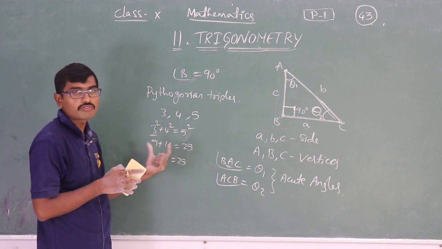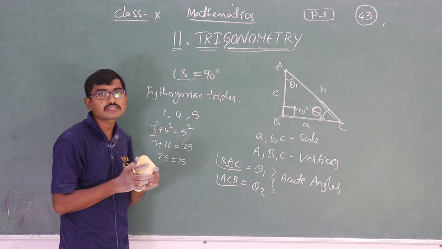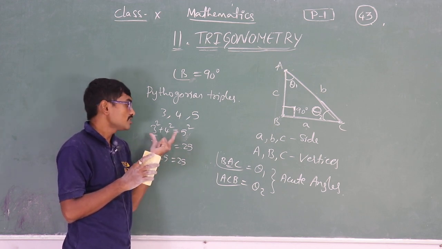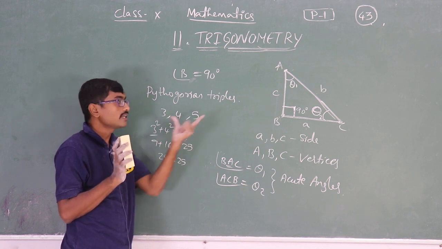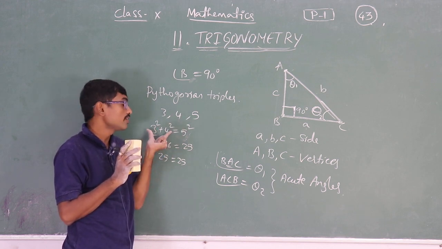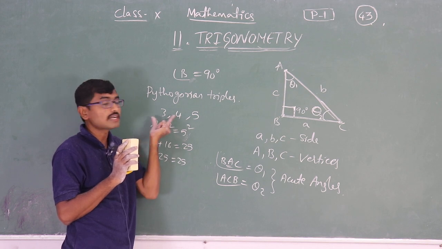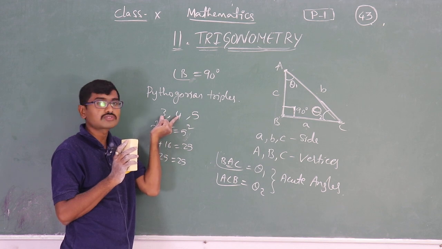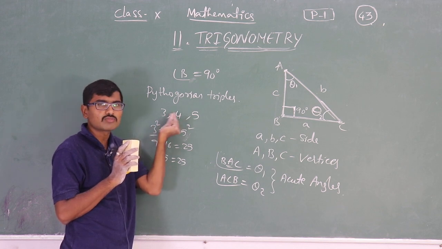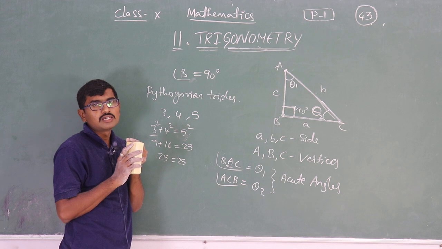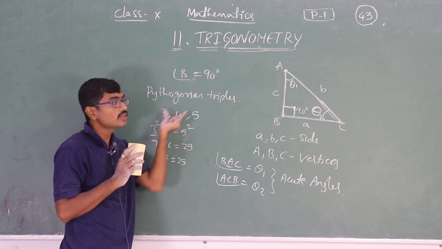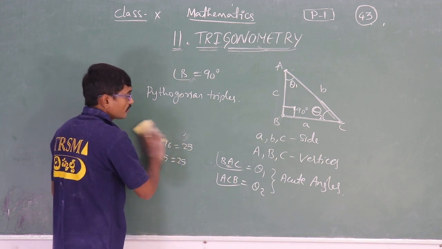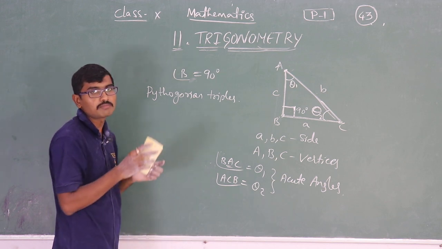So in 8th and 9th class you have discussed this Pythagoras triplet, isn't it? So these values should be matching in a right angle triangle. It means that when we square the two smaller sides and add them, the sum of squares of these two smaller sides will always be equal to the square of the larger side. If they are always equal, then only we can draw the right angle triangle there. So this is what we have discussed in the previous class.